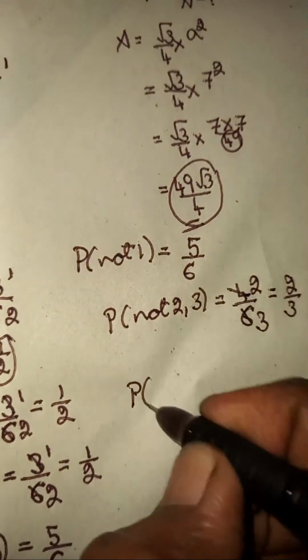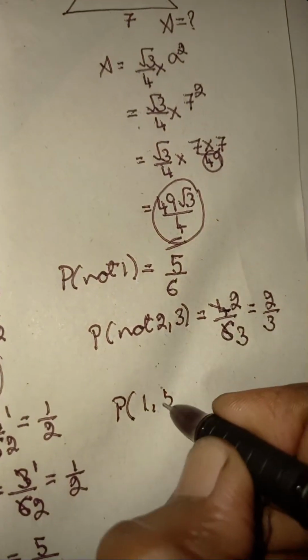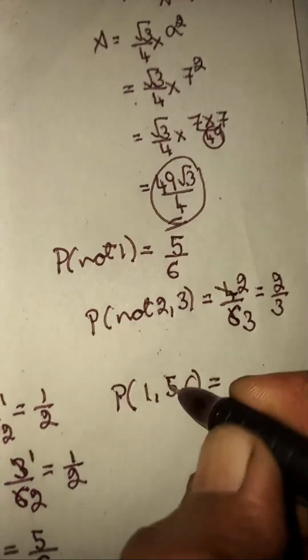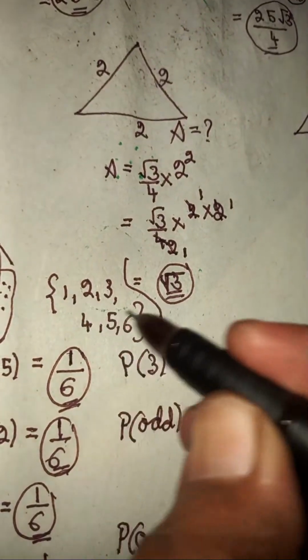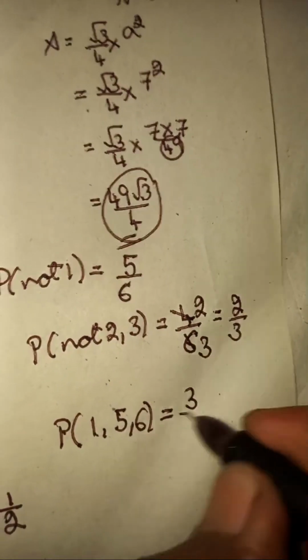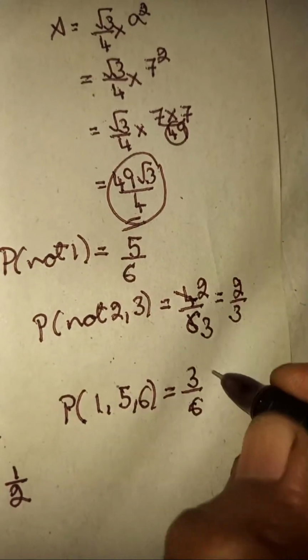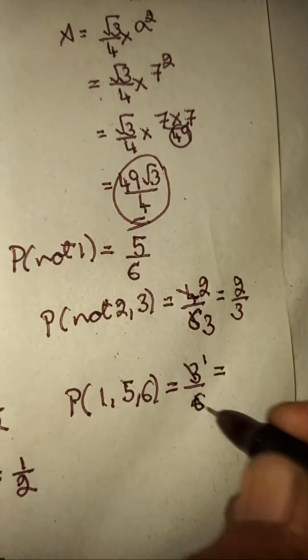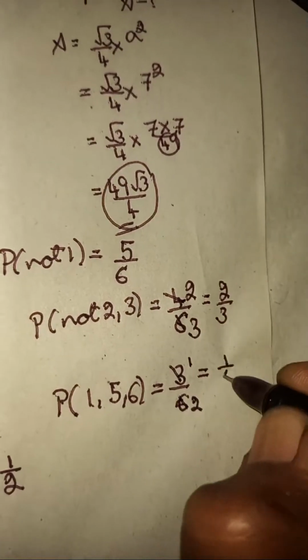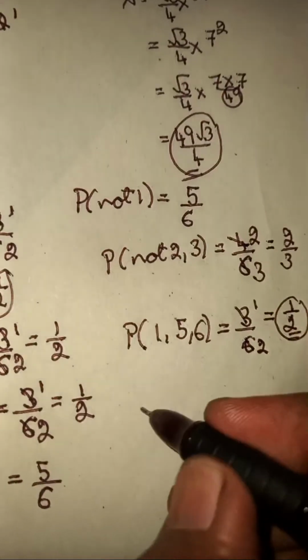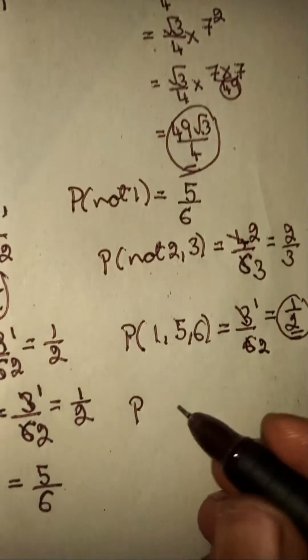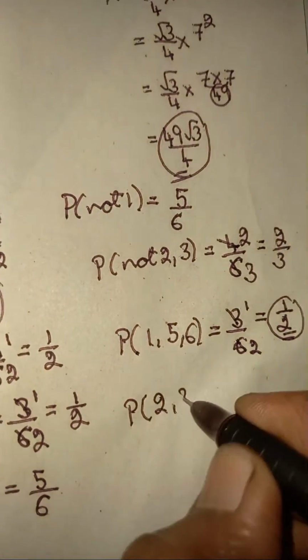And probability of finding 1, 5 and 6, any three of them probability, that is 1, 5, 6. There are 3 numbers, therefore 3 chances among total 6 chances. Here you can divide 3 one times, 3 two times. It is half probability.